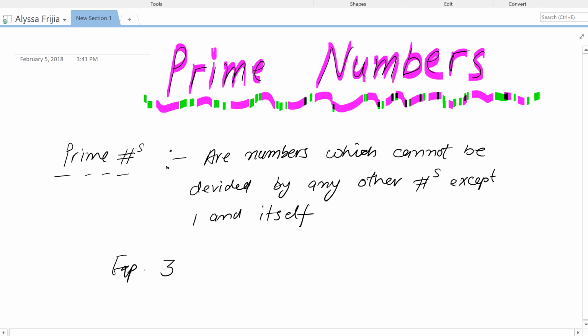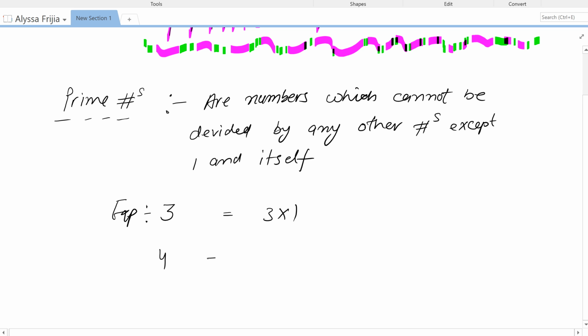Now, for example, 3 is a prime number because you can write 3 as 3 times 1. There's no other factorization. But 4 is not a prime number. You can write 4 as a multiplication of two other numbers, right? 3 is a prime number because there is no other factorization of 3 except 3 times 1. But 4 has this one and the obvious one, which is 4 times 1. So that's why 4 is not a prime number.